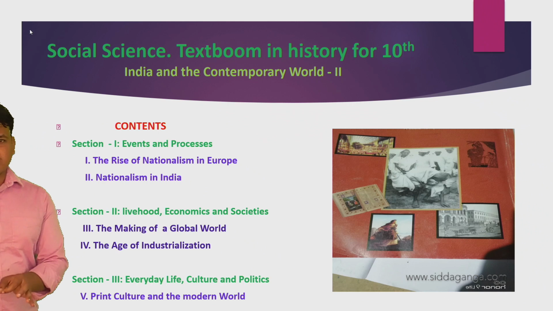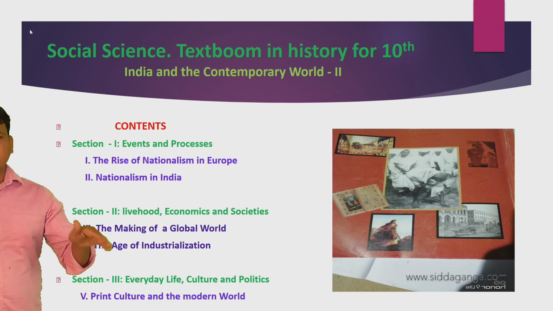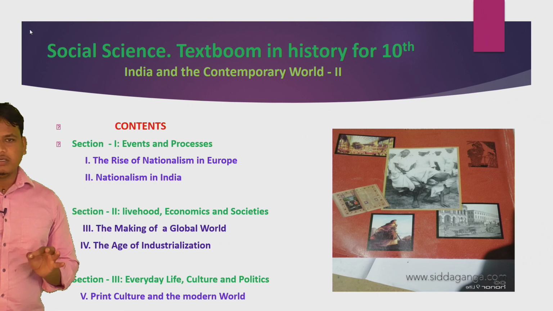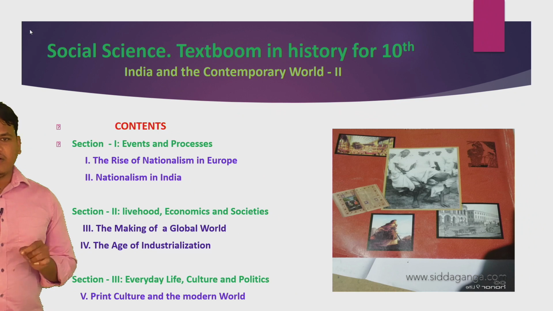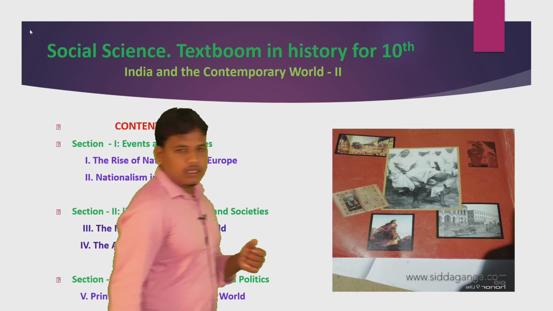Section 1, events and processes: the rise of nationalism in Europe, the rise of nationalism in India. The second part is economics and societies: the making of a global world, the age of industrialization. Section 3, everyday life, culture and politics: print culture and the modern world.